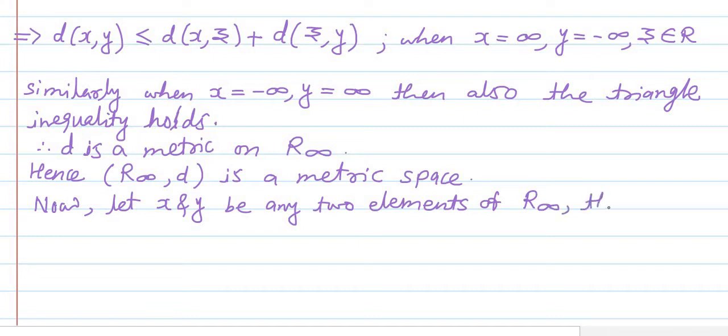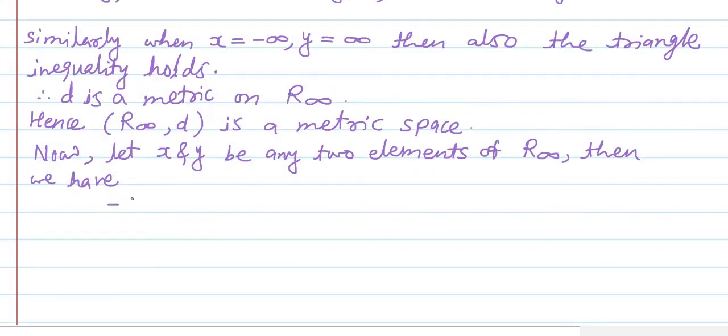Then we have -1 is less than or equal to f of x is less than or equal to 1, and also -1 is less than or equal to f of y is less than or equal to 1. Why is it so? See the definitions of f of x and f of y.